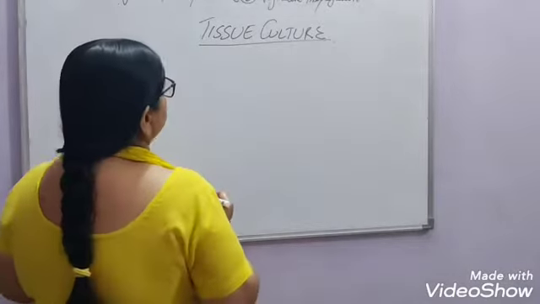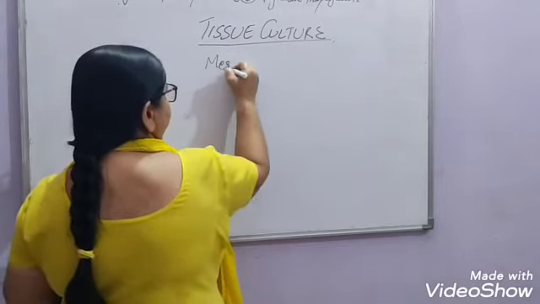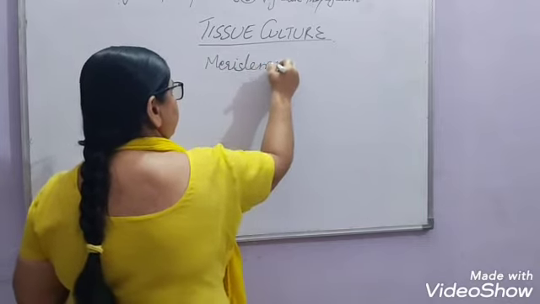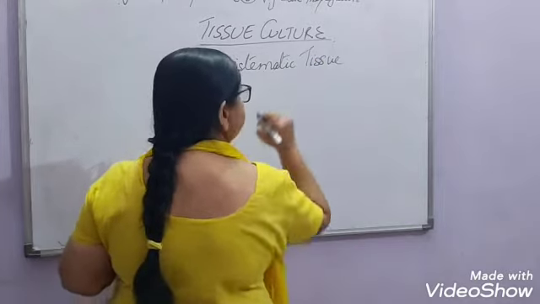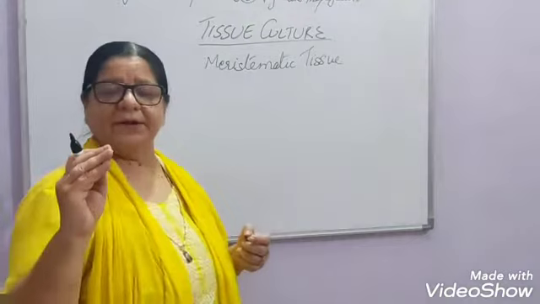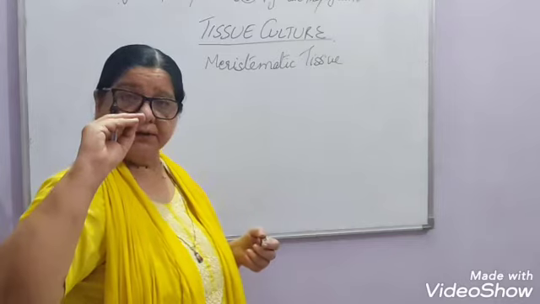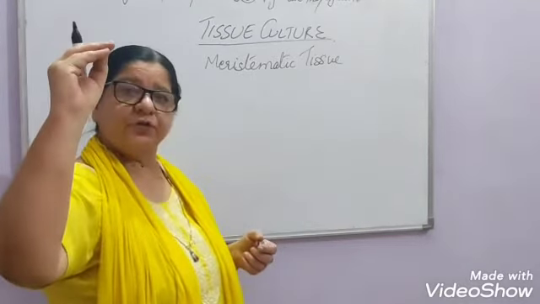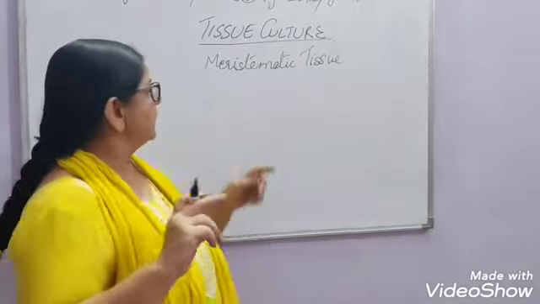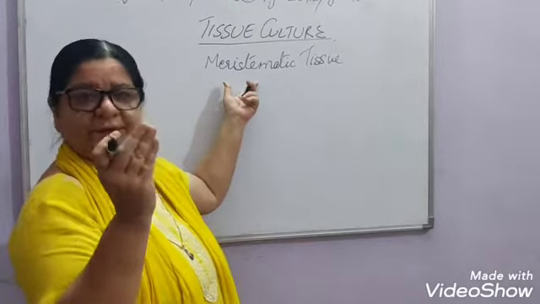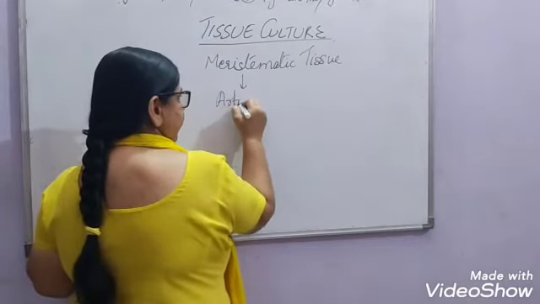Now what is done in this method, the meristematic tissue of the plant is taken, whatever plant we need to grow. The meristematic tissues, in class 9 you have read, are present at either the tips of the roots or tips of the shoots. The growth takes place in meristematic tissues only. So the meristematic tissue is cut from any plant and then put in some artificial medium.